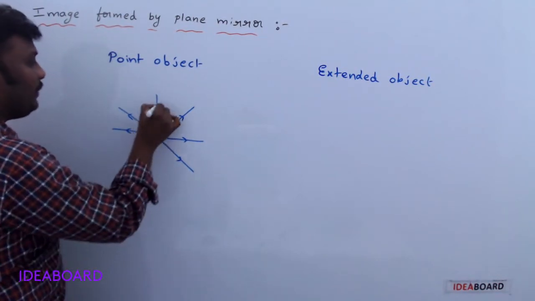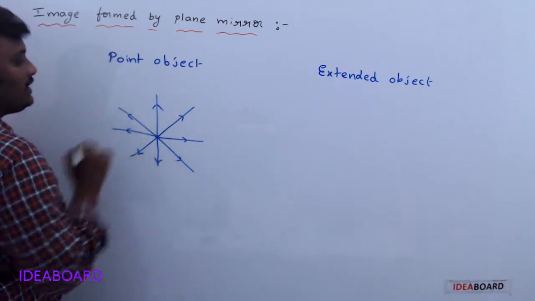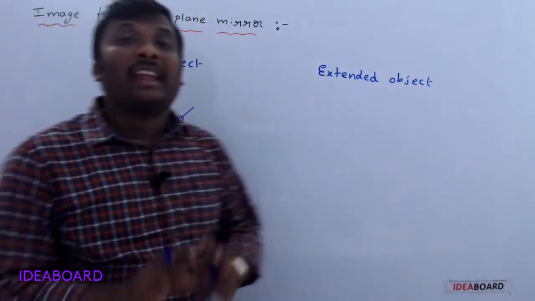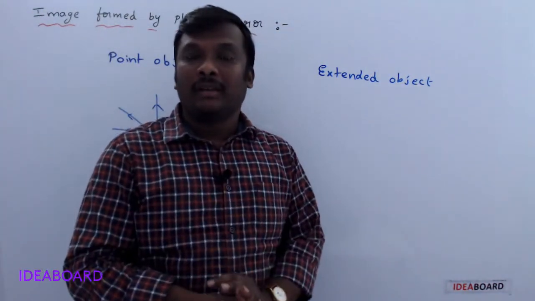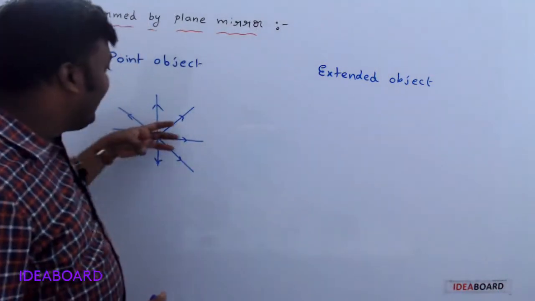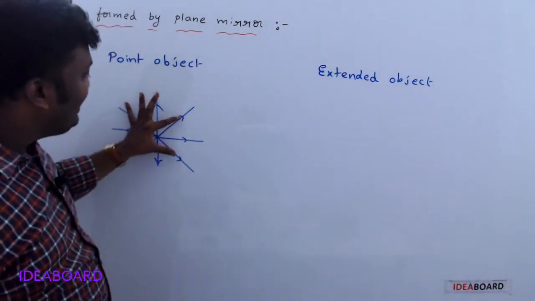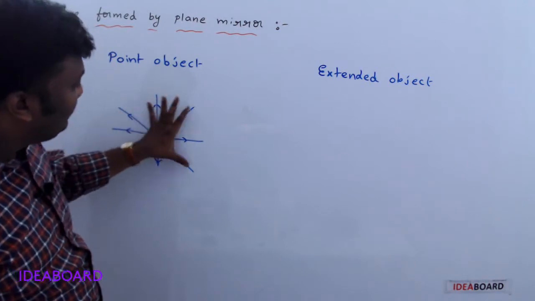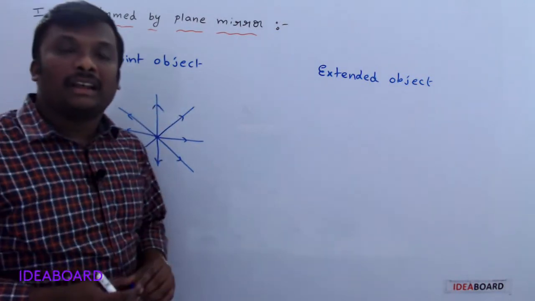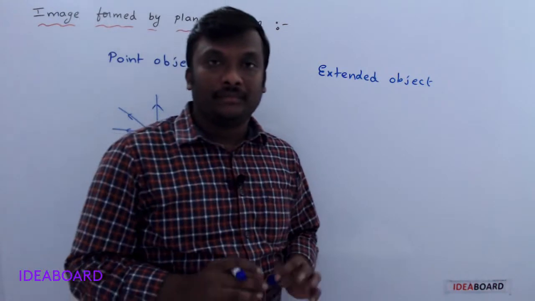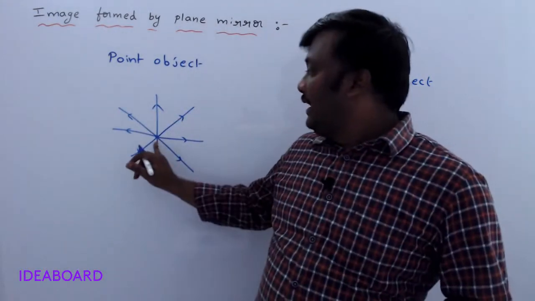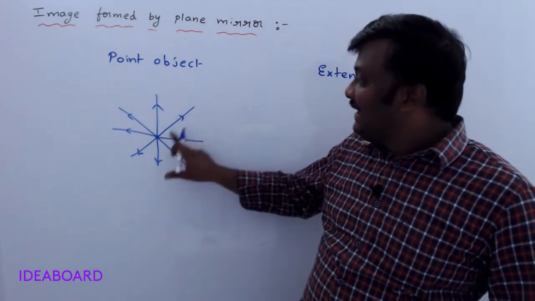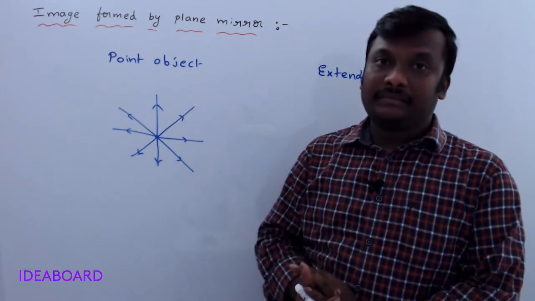So how many rays may be emitted from this point source? An infinite number of rays. All rays are in a diverging manner. Diverging means they spread more. These are called point objects. From a point object, the rays are always diverging.